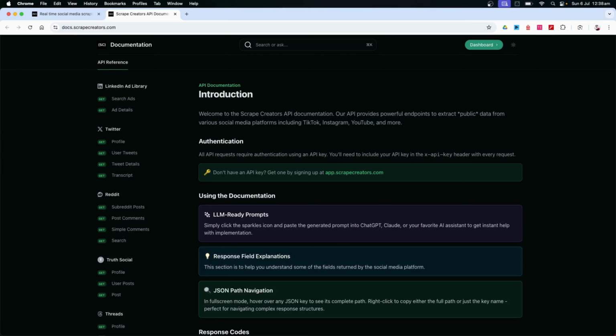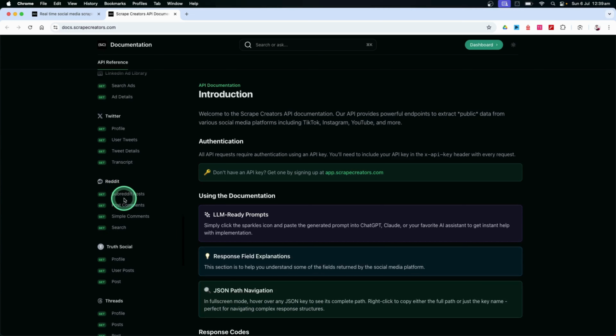in the sense that you don't have to handle proxies and different scraping scripts. If you're planning to scrape Reddit using something like Puppeteer or something like that, using someone else's API is just going to be a lot easier in terms of handling those proxies. So anyway, let's jump into the code.